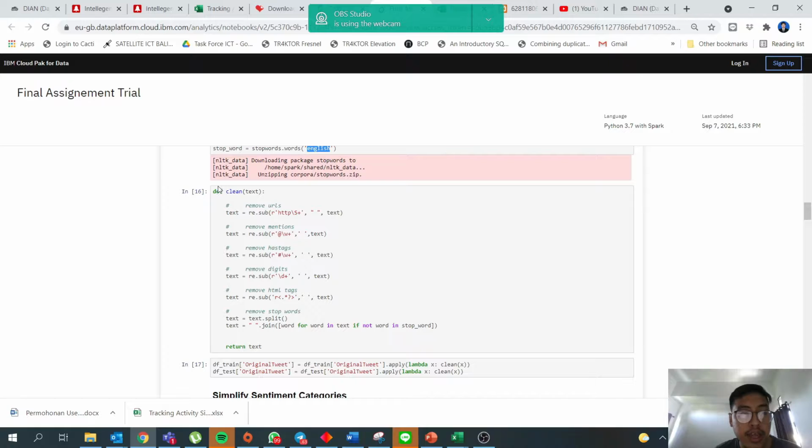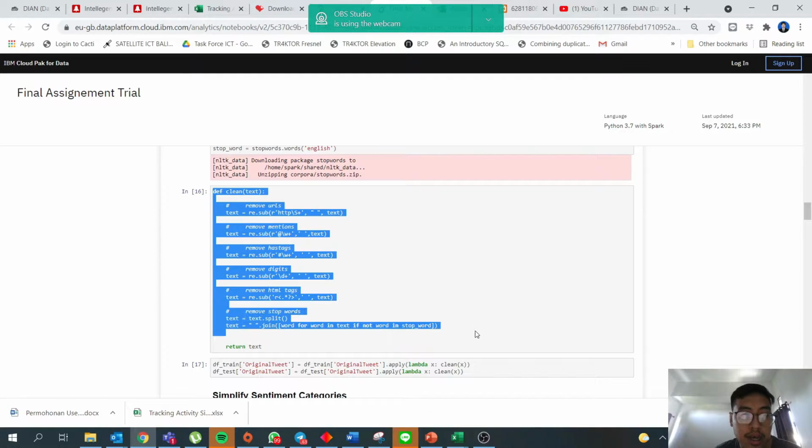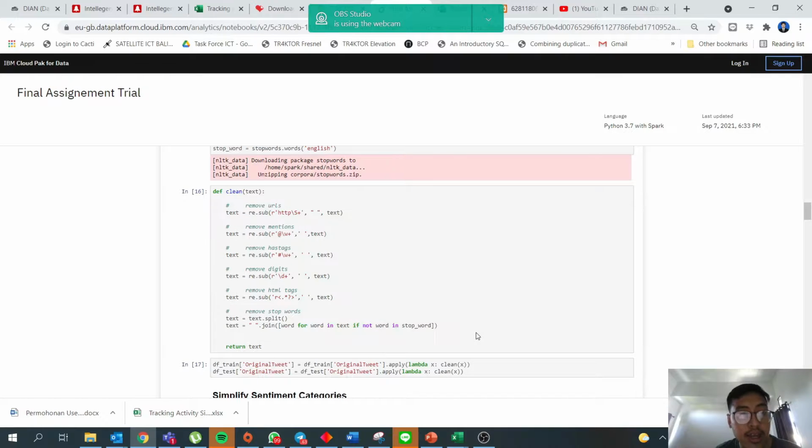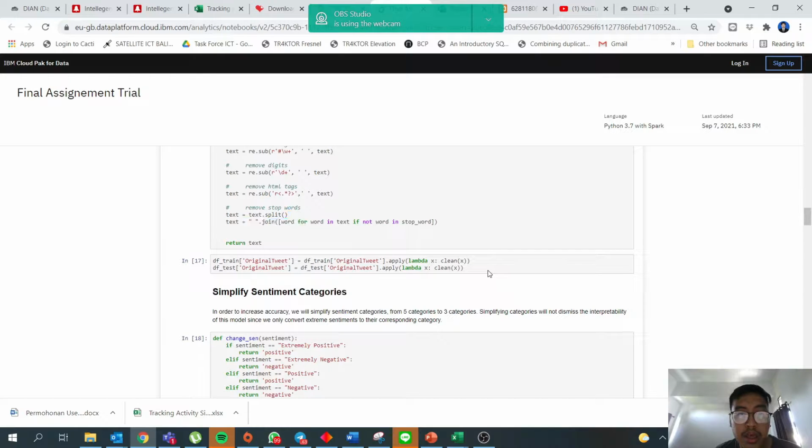So basically in here I make a clean text function, which removes URLs, removes mentions, removes hashtags, removes digits, removes HTML text, and then removes stop words. Then we apply that function to our train and test datasets.